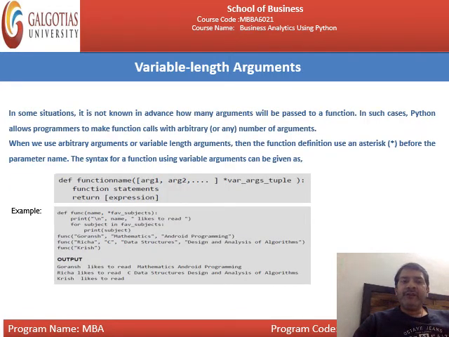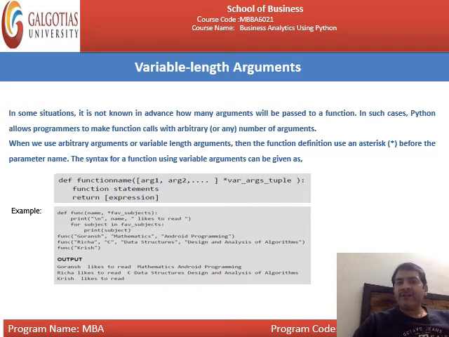Next is the variable length argument. Variable length argument means that in some situations it is not known in advance how many arguments will be passed to a function. In such cases, Python allows programmers to make a function call with an arbitrary number of arguments. When we use arbitrary or variable length arguments, the function definition uses an asterisk before the parameter name.